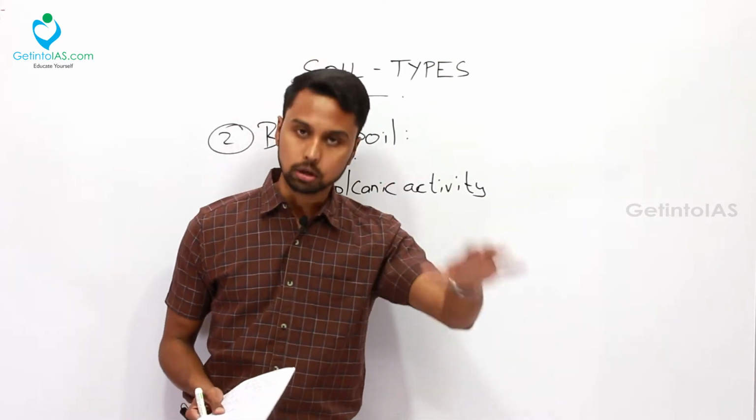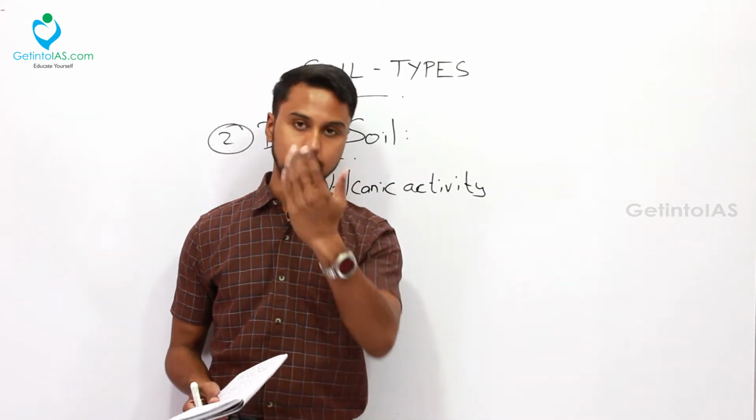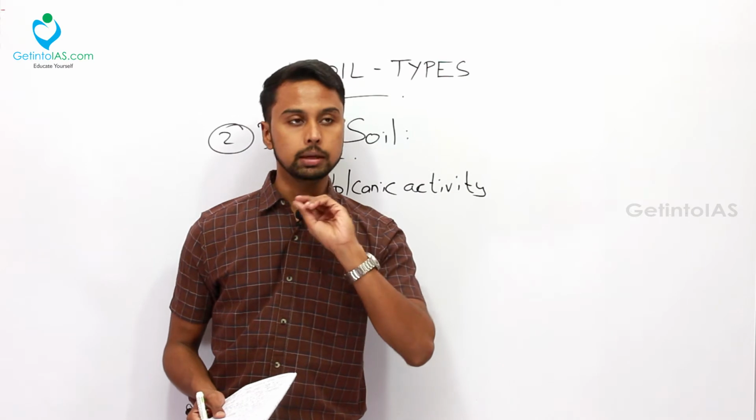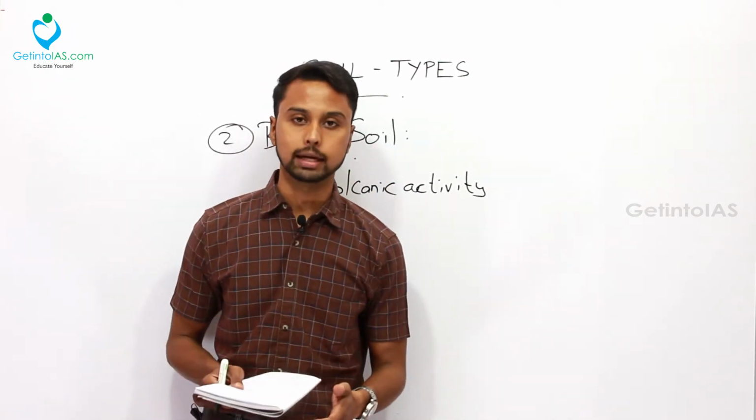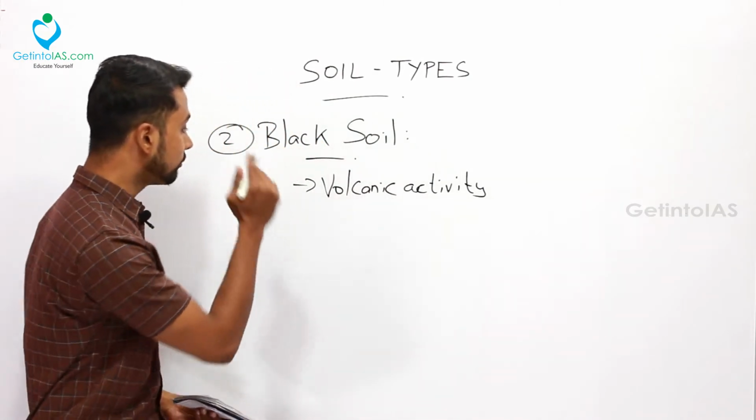Black means it is not pure black. If you look at any images in Google, the color will be fully ash, a mix of black. That is why it is called black soil. Okay, so that is about the formation.